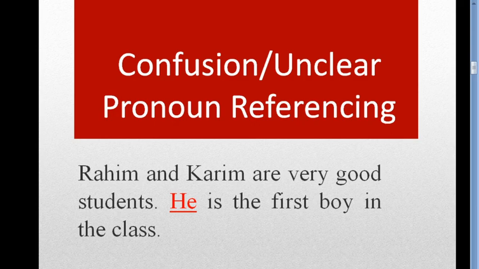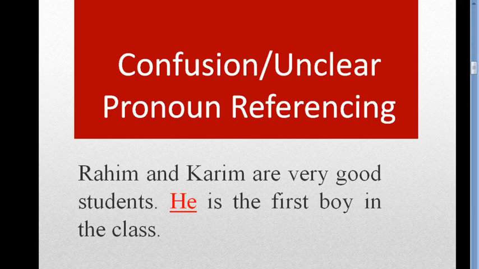But in the next sentence, I have used only a pronoun, that is he. It is right that Rohim and Korim are masculine, and I have used a masculine pronoun also, but what is the problem? The problem is in the meaning. I have used two nouns, but only one pronoun.